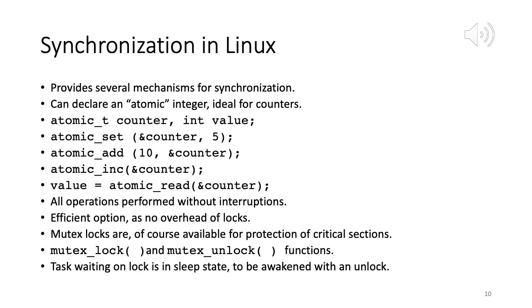We can declare an atomic integer, ideal for shared counters. So atomic integer counter, int value, atomic set the value as 5, atomic add 10 to the counter, atomic increment the counter, atomic read from the counter.